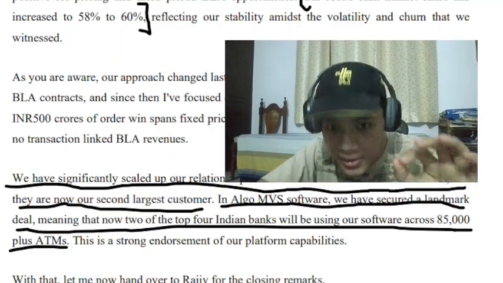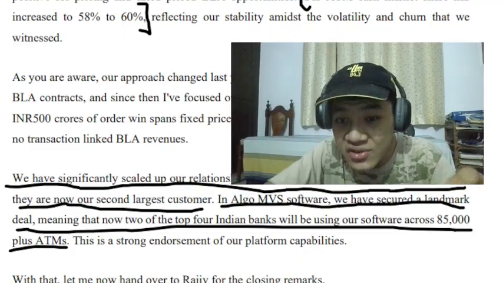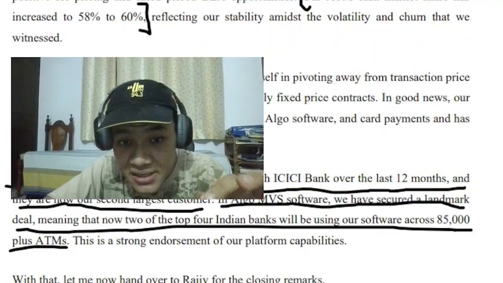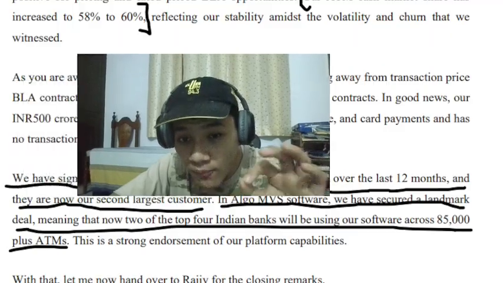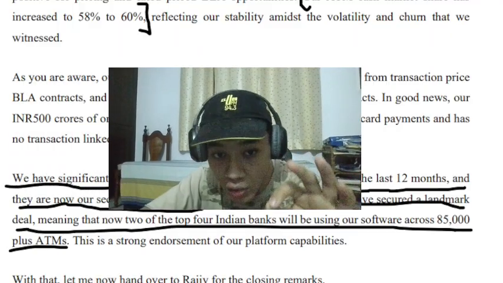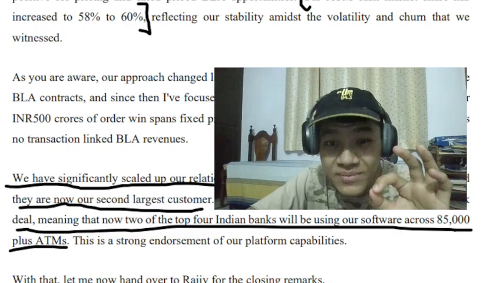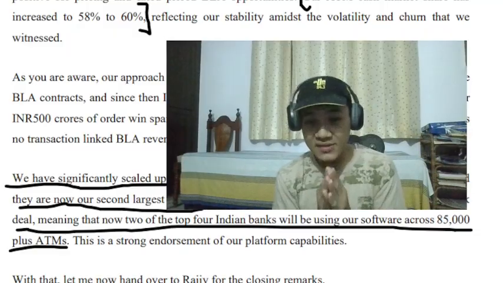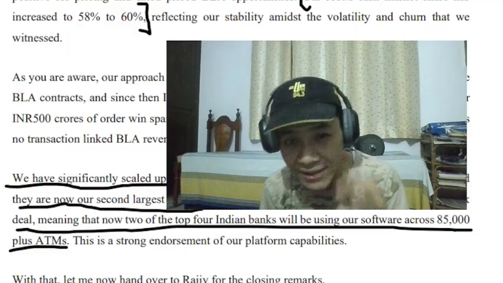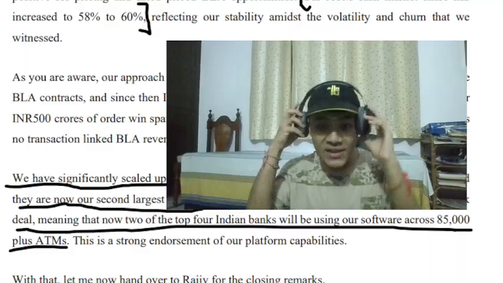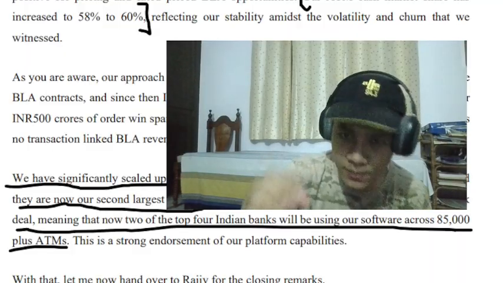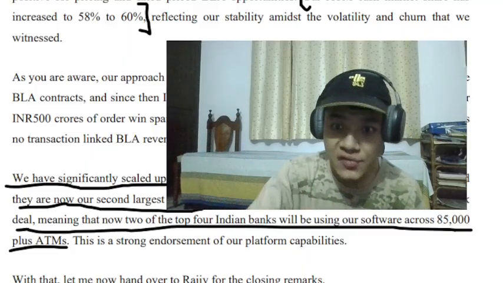It's written here: in Algo MVS software, we secured a landmark deal, meaning that now two of the top four Indian banks will be using our software across 85,000 plus ATMs. So 85,000 plus ATMs will be using their Algo MVS software. So a big win for the software business. Again, diversifying.